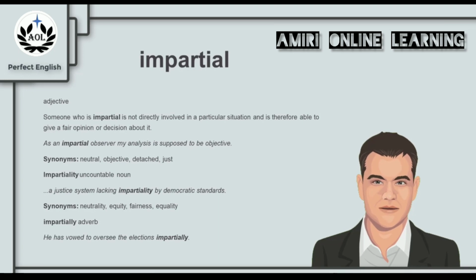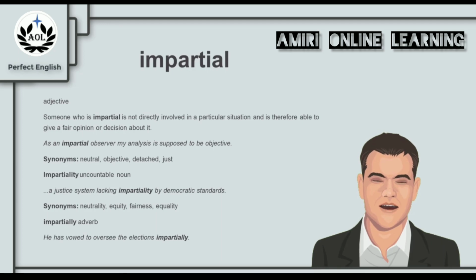Someone who is impartial is not directly involved in a particular situation and is therefore able to give a fair opinion or decision about it, like a judge. For example, as an impartial observer, my analysis is supposed to be objective. And synonyms for impartial are the words neutral, objective, detached, and just.